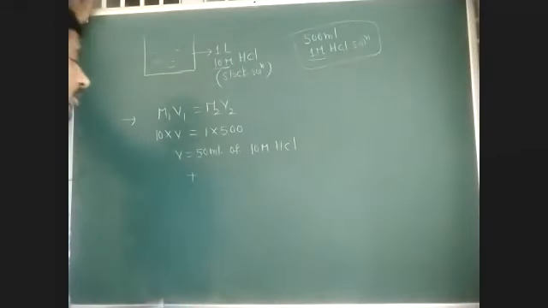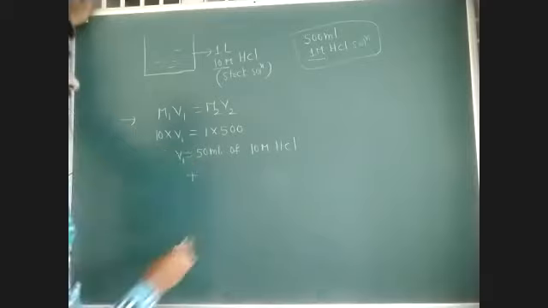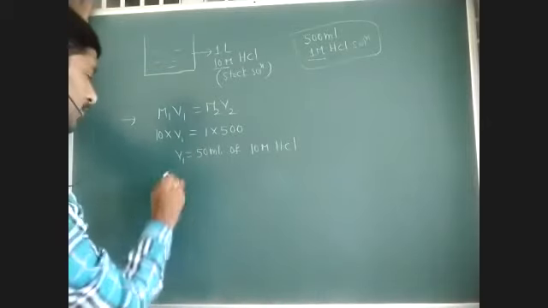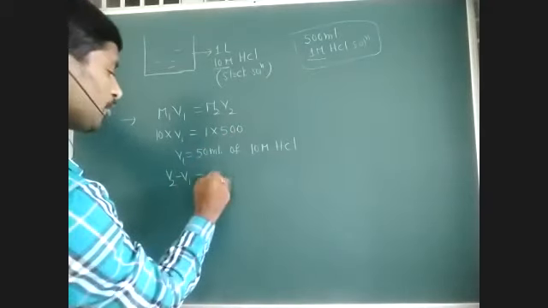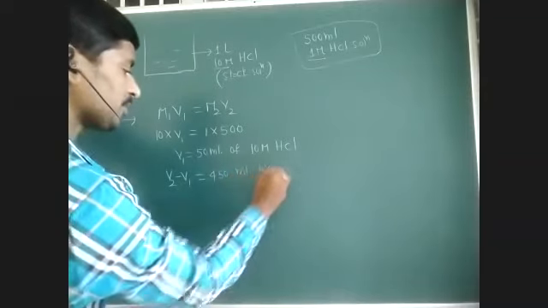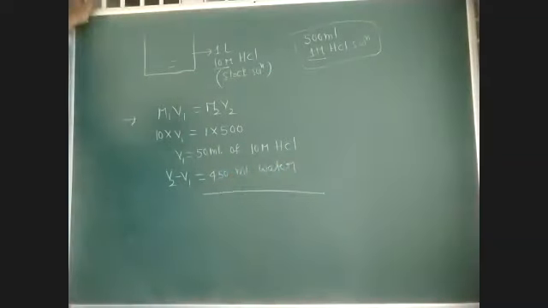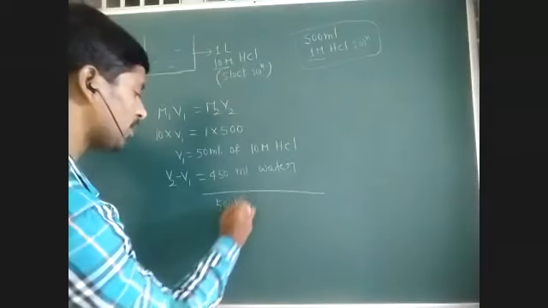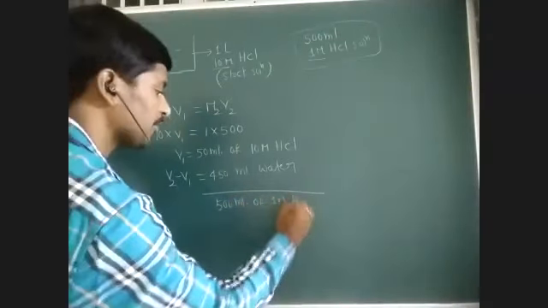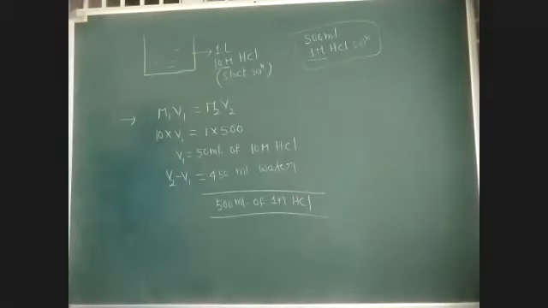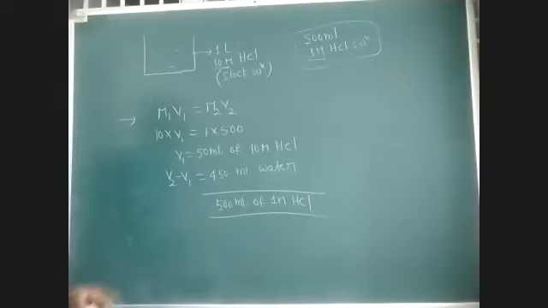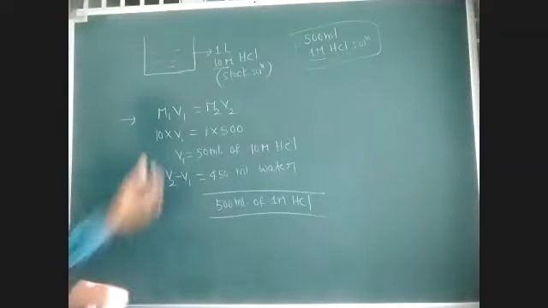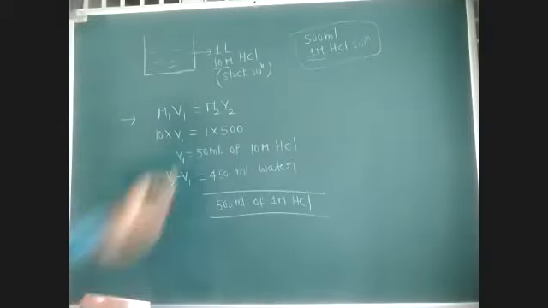This is V1, guys. So what is the volume of water we have to add? V2 minus V1, that is the volume of water we have to add. 500 minus 50, that is 450 ml of water we have to add. If you add 450 ml of water, then we will get 500 ml of 1 m HCl solution. So like this we can prepare dilute solutions from highly concentrated stock solutions by following the dilution principle. Very important, required while you are doing practicals.